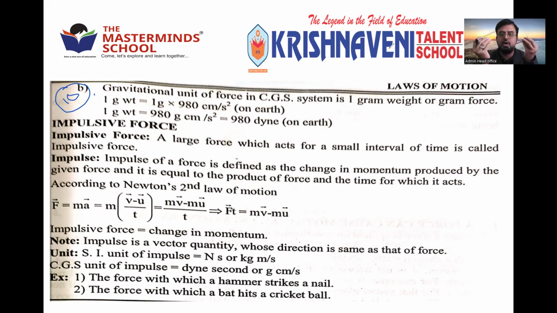The external force applied on a body is directly proportional to the rate of change of momentum, or the rate of change of momentum is directly proportional to the applied force. mv minus mu is proportional to F. From that we got the equation F is equal to ma. That is measured in Newton or dyne. 1 Newton is equal to 10 power 5 dyne. And in the case of gravitational force, it is given in kg weight or gram weight.